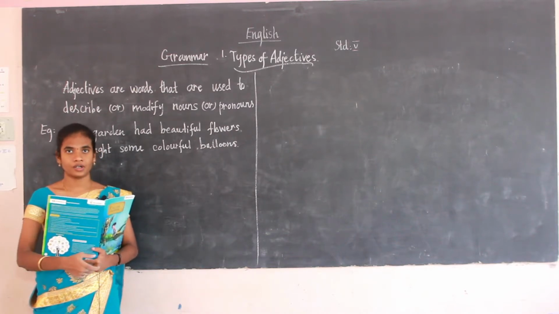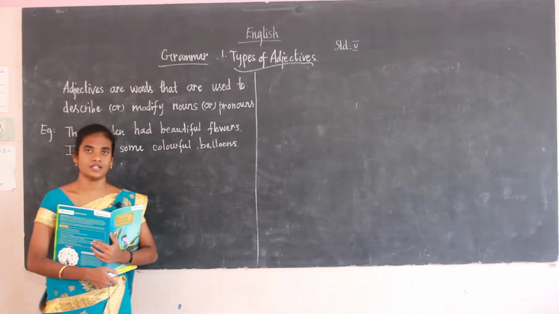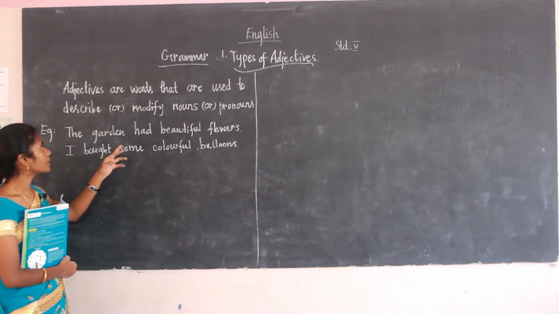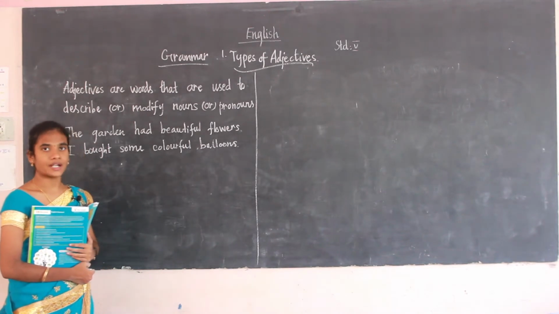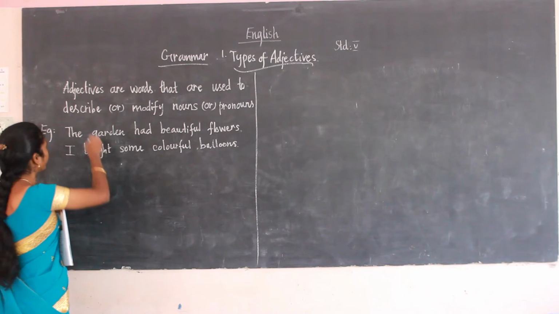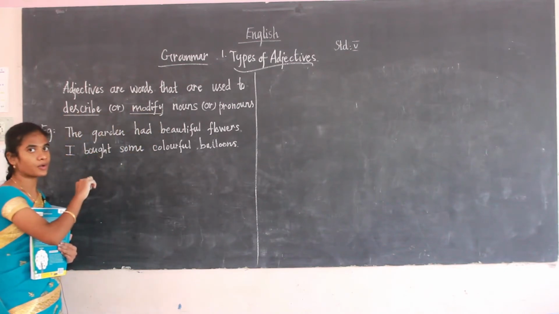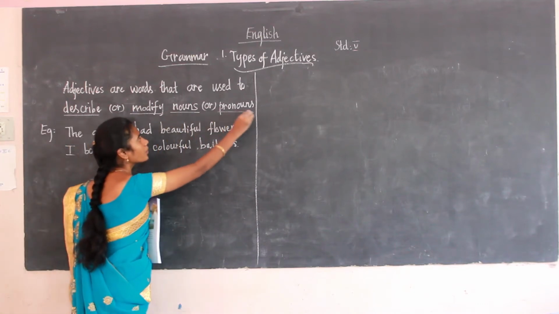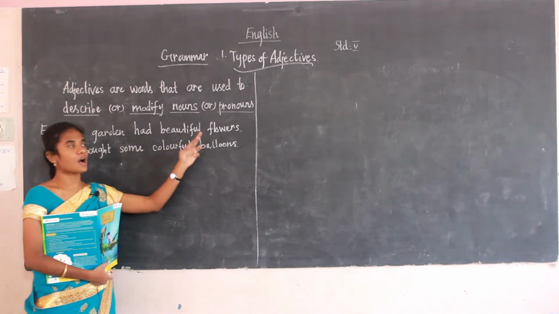Before seeing the types of adjective, what do you mean by an adjective? Adjectives are the words that are used to describe or modify nouns or pronouns. What is it used to describe or modify? It is used to describe or modify nouns or pronouns.